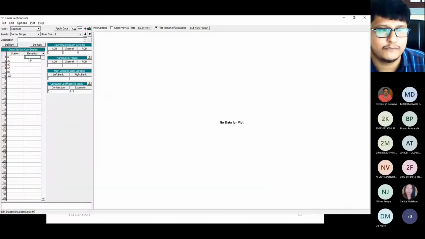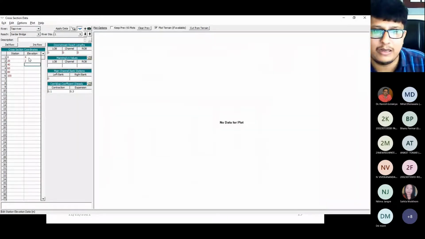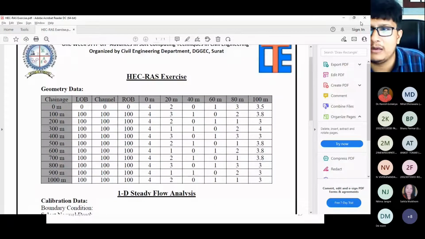So at 0 it is 4. Then at 20 it is 2. At 40 it is 0. At 60 it is 1. At 80 it is 3. And at 100, 3.5. Now what I entered, I will show you.